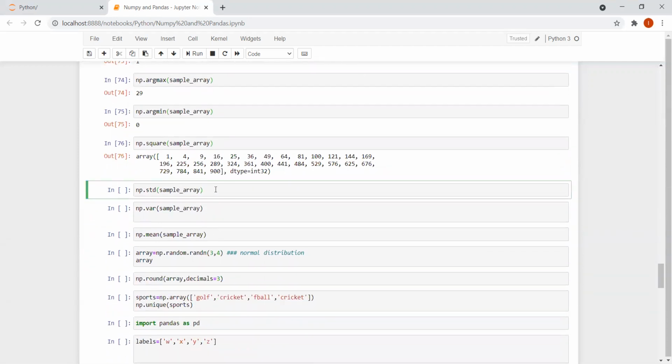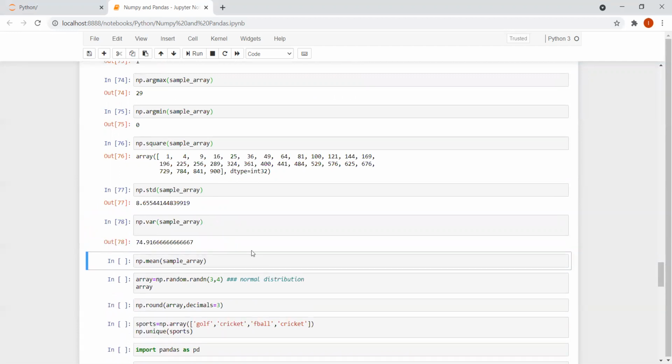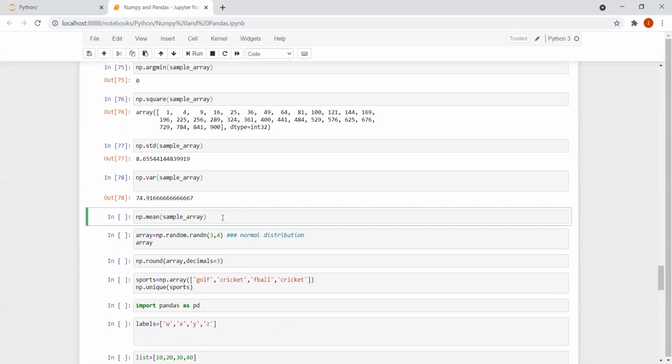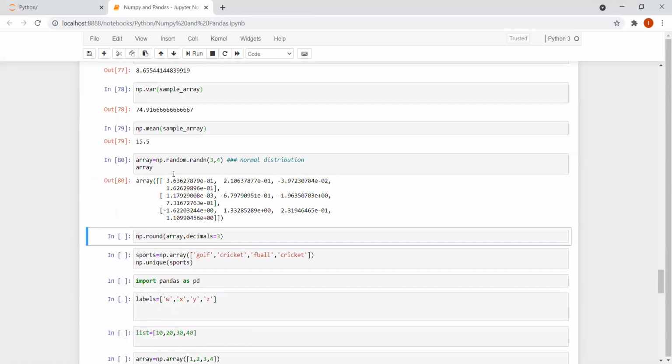If I write std, what will we get? Yes, you are right. We will get the standard deviation. Just imagine in the school days how we struggled with standard deviation and all, right? We used to write a big formula and do a lot of calculation, and it was consuming a lot of time, right? So now by writing 2 lines of code, we are getting the value of standard deviation. Similarly, we can also get variance, and then I can get mean, right?